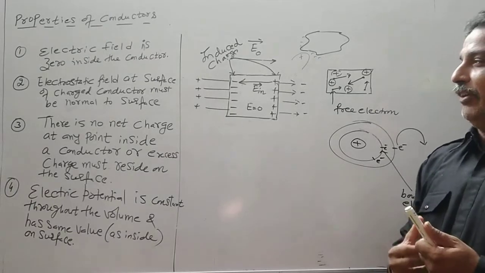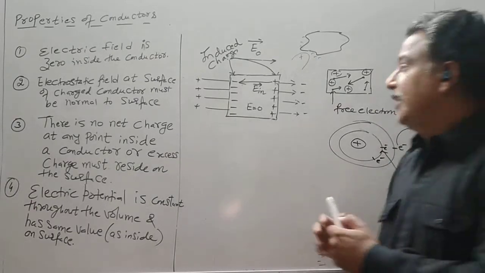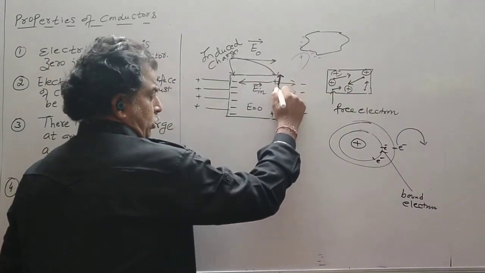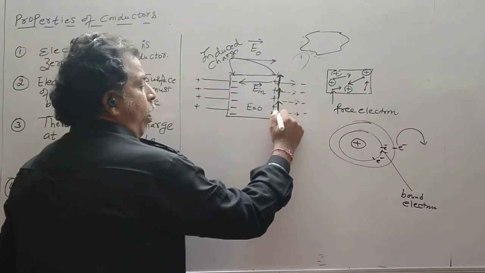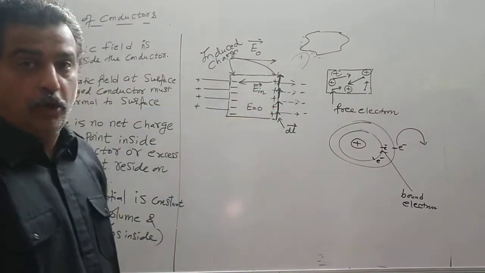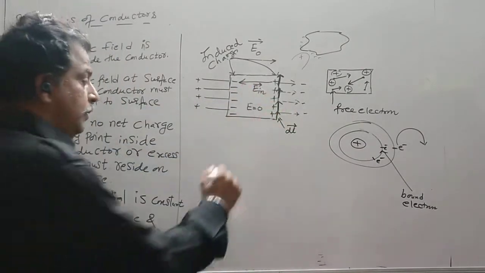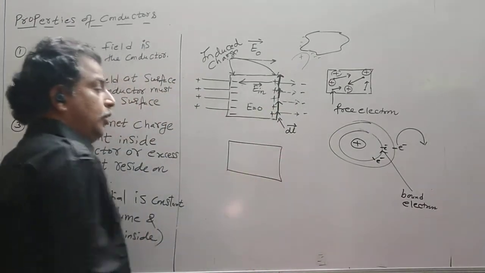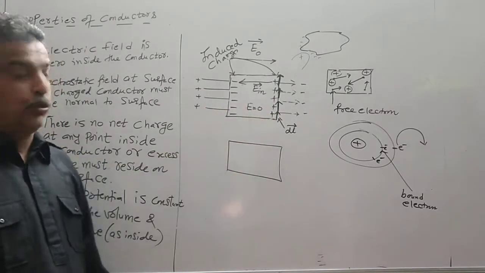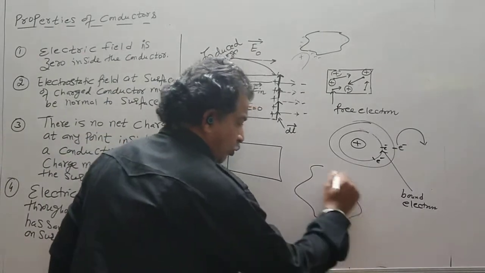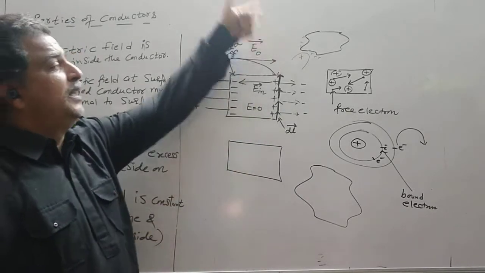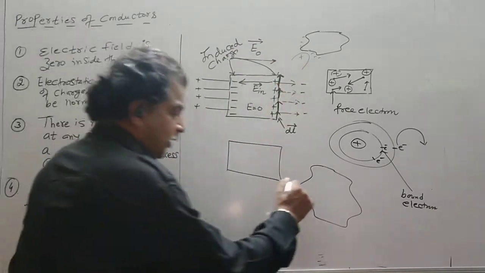Now let us see the direction of the electric field. So see this direction. If I take this as a surface, let this element be called dl vector. So at each and every point the electric field is normal. For easy explanation I took this metallic conductor as a rectangle or square. It may be of any shape. Suppose this is an irregular shaped conductor, and if it is placed in an external electric field, or if it is being charged by any method, there will be induced charge on the surface.